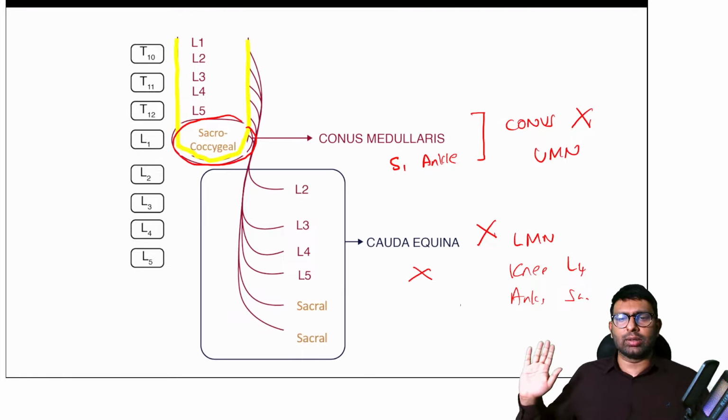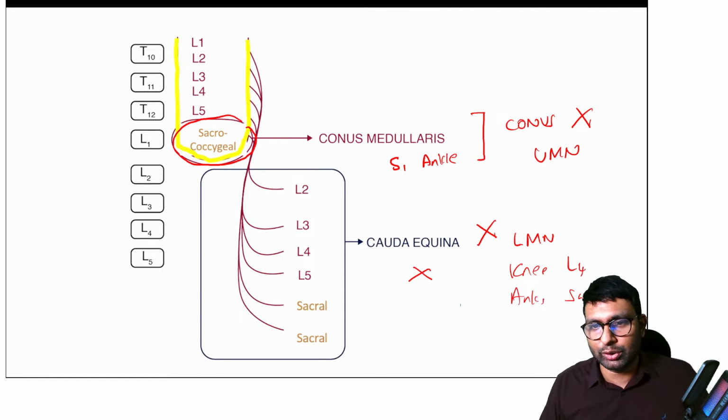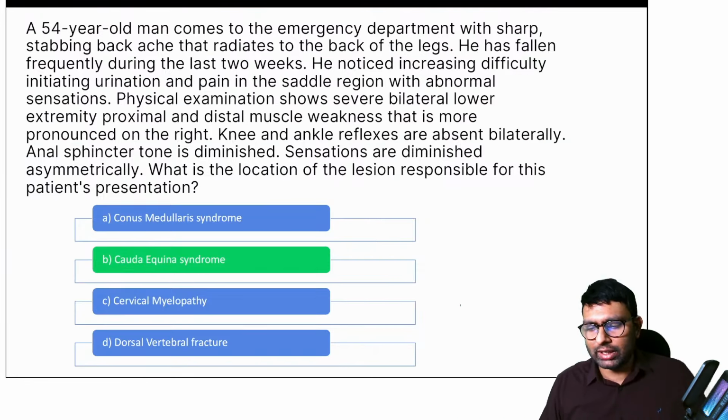Just remember this diagram. This much is enough for you to remember the whole thing about all the differences of cauda equina and conus medullaris syndrome. Okay. I hope there are no doubts here. So the answer here was cauda equina syndrome.